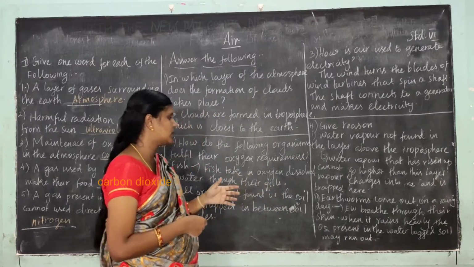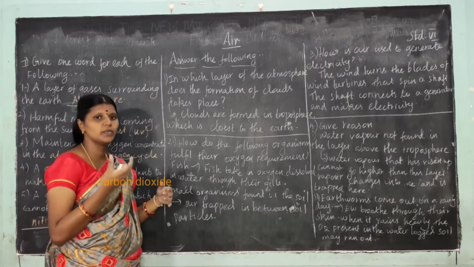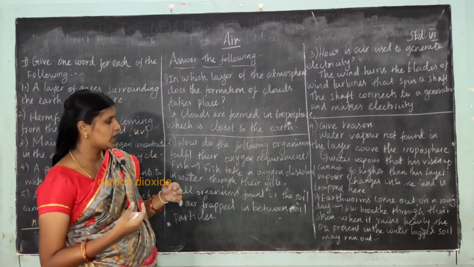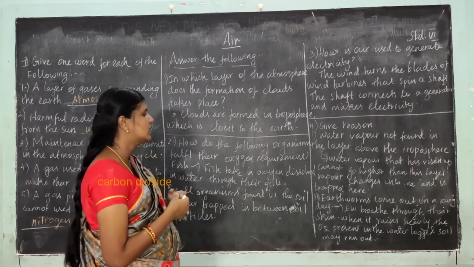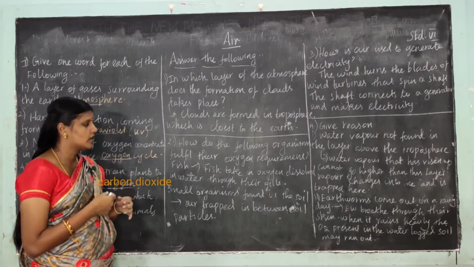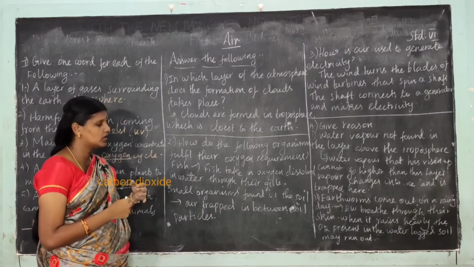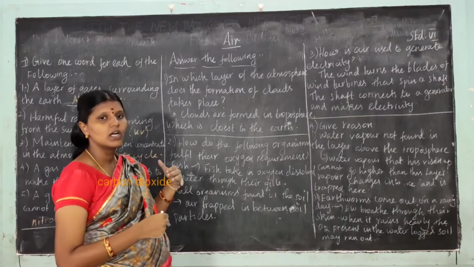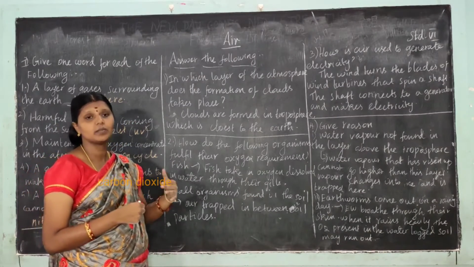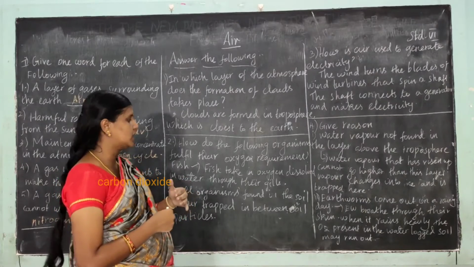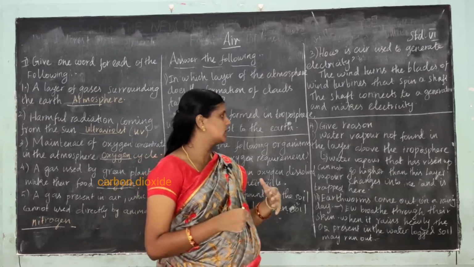Next question is, earthworms come out on a rainy day. Earthworm means manpulu. The earthworm breathes through its skin. When it rains heavily, the oxygen present in the water-logged soil may run out, so it has to come out for breathing.